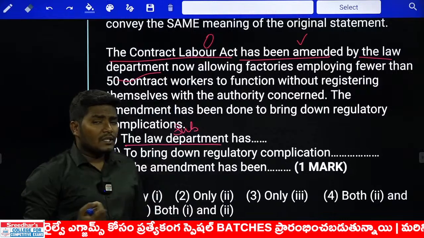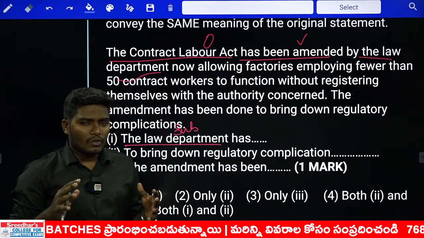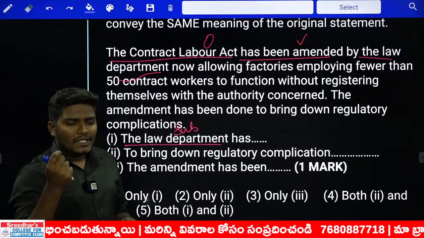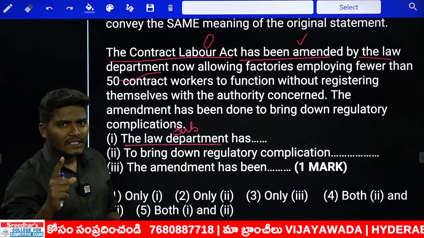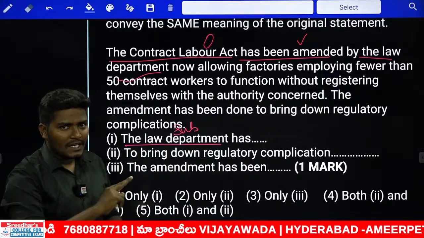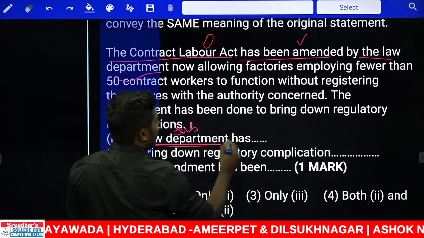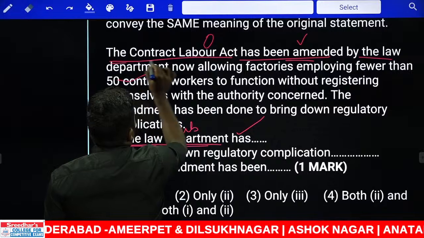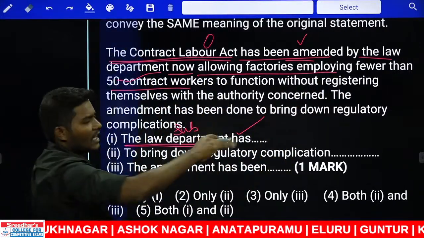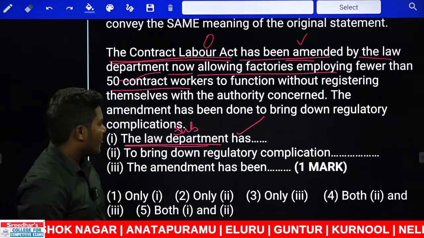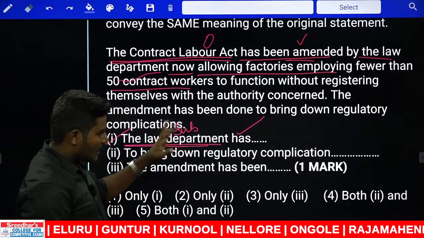Now, sir, what is the use of this subject, verb and object, verb and subject in terms of starters? The use of this is when you change a sentence from active to passive or passive to active, the meaning of the sentence stays same. The meaning doesn't change. One of the most important logics in the starters. Look at this. The law department has amended the Contract Labor Act now, allowing factories employing fewer than 50 contract workers, all the same, so on. First one can be absolutely used. You need not even read the remaining sentence. First one can be taken.